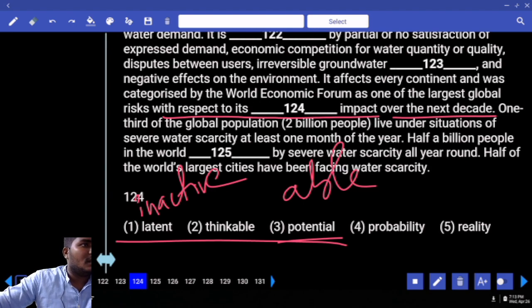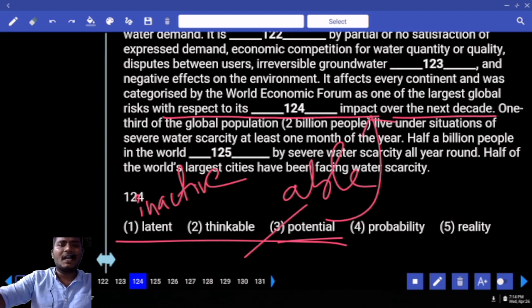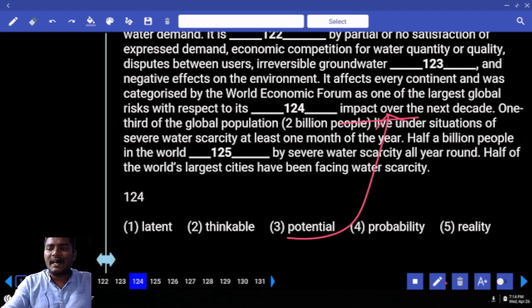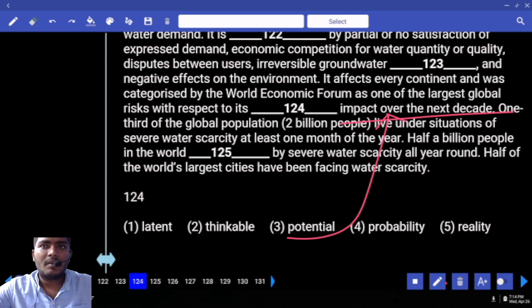Which is your answer? Lack of water impacts the future or does not impact the future? Impacts the future. Now what is the word you need here? Ability of impact or potential impact. That comes with the third one. Potential impact over the next decade. What does it mean now? Can you tell me? Next decade means 10 years. Potential impact means, over the next 10 years there may be impact of what here? Lack of water, ground level water.